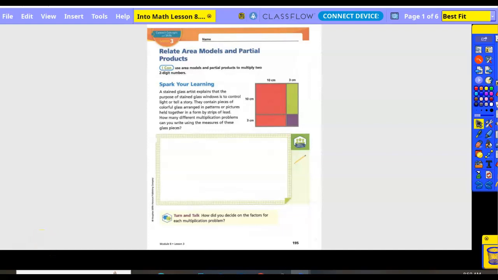Fourth grade into math, lesson 8.3, relate area models and partial products. I can use area models and partial products to multiply two-digit numbers.